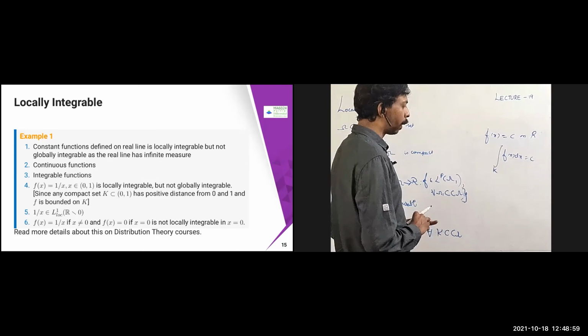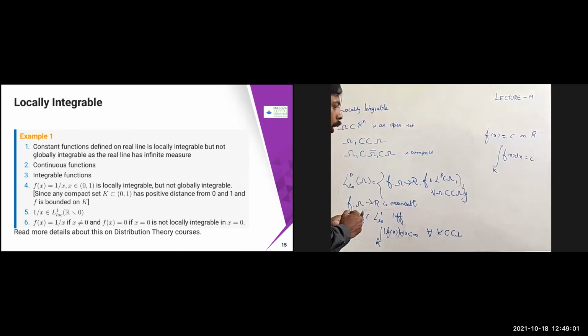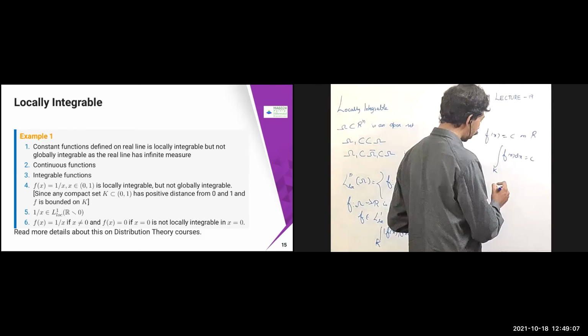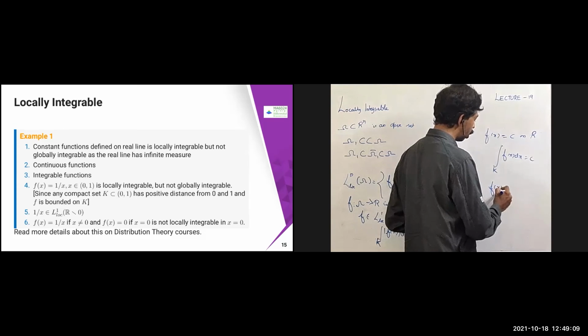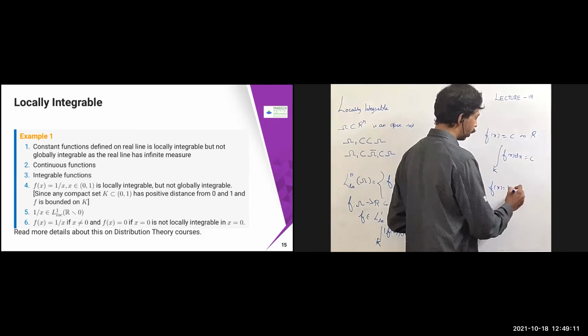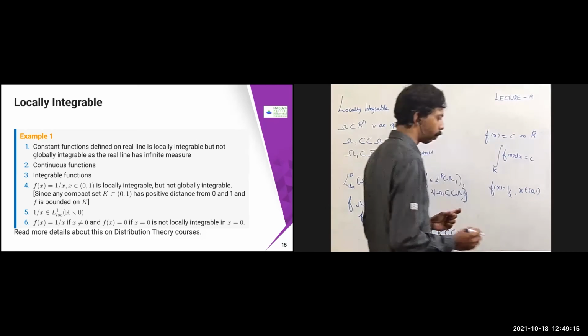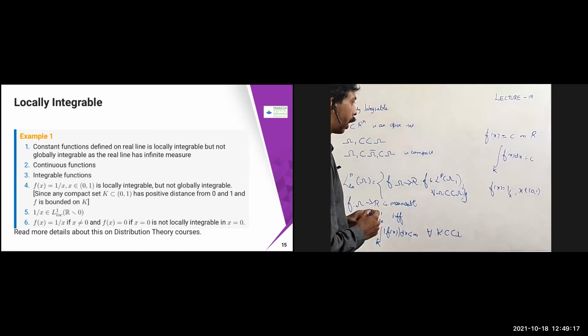How about continuous functions? Continuous functions are locally integrable. Similarly, if you take any integrable function, it is going to be locally integrable. And if I take this function f of x equal to 1 by x, where x belongs to (0, 1), is it globally integrable? Is this function globally integrable?